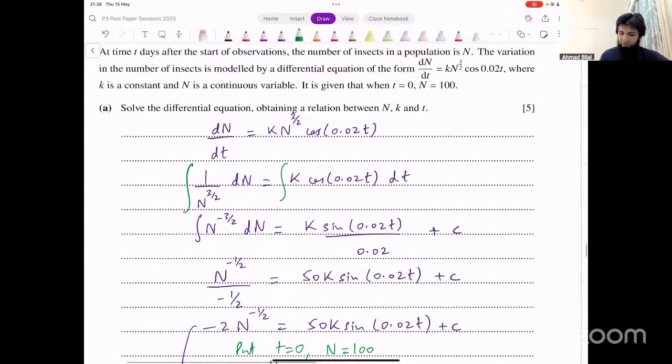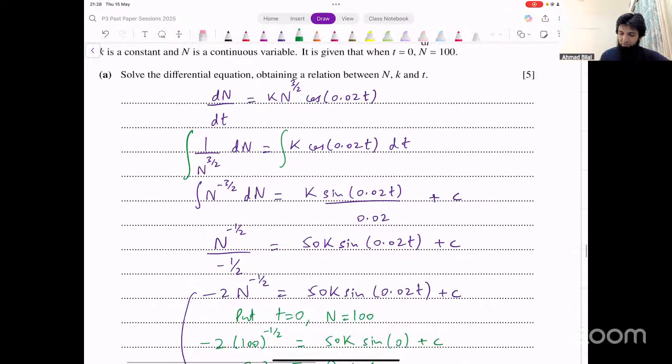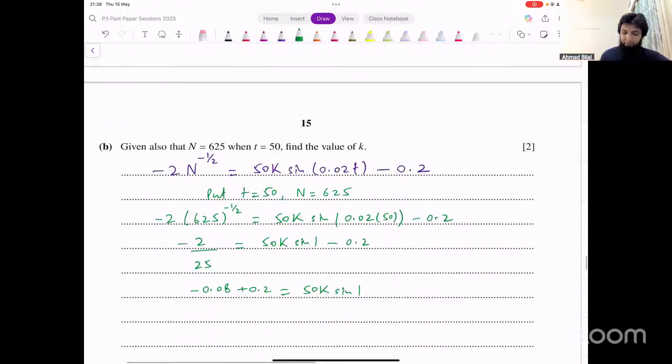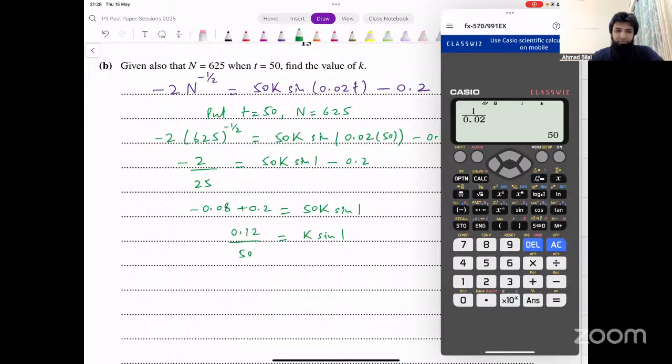That was sine, right? Okay. Now, on the left side, we have 0.12. Please keep a lookout for any careless errors. Is this 0.12? Can somebody confirm this? 0.12 divided by 50 equals k into sine of 1, and then divide sine 1 on the other side and see what that gives you.